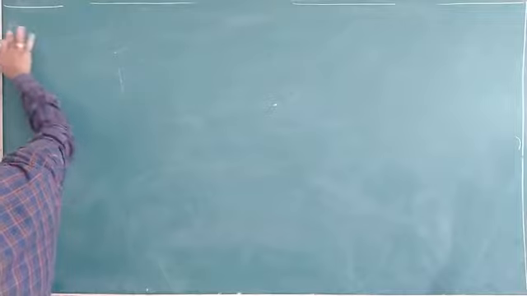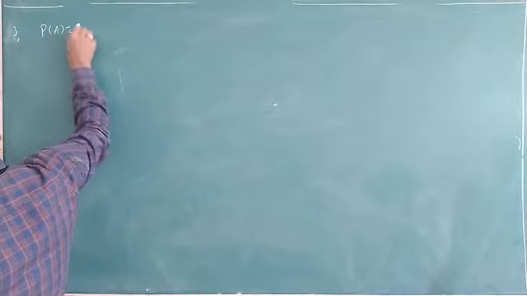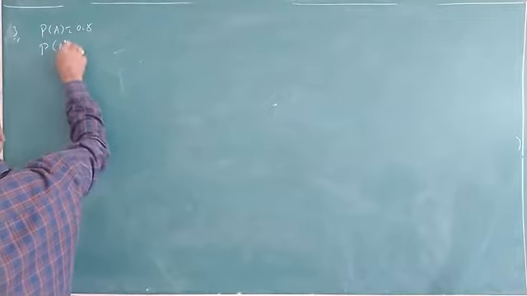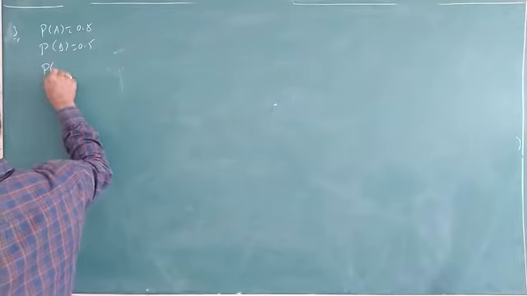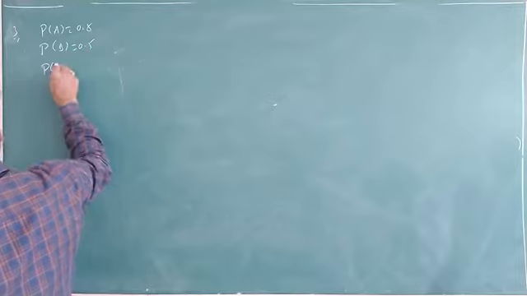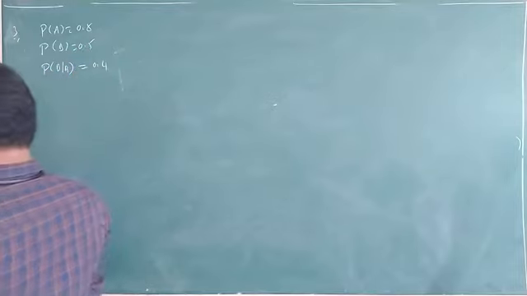Question number 3: probability of A is 0.8, probability of B is 0.5, and probability of B given that A is 0.4.